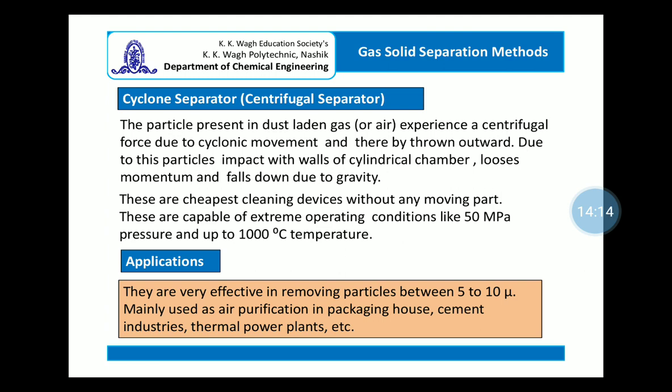This is the best part of the cyclone separator. Another is that they are capable of operating at extreme operating conditions like 50 megapascal pressure and up to 1000 degrees Celsius. You can make them acid resistant by lining the inner wall of the cyclone separator. These are very effective in removing particles between 5 to 10 micron, and are mainly used for air purification in a packaging house, in a cement industry and in a thermal power plant.